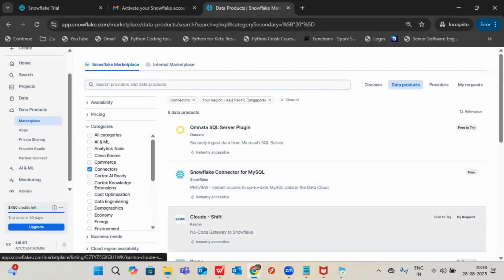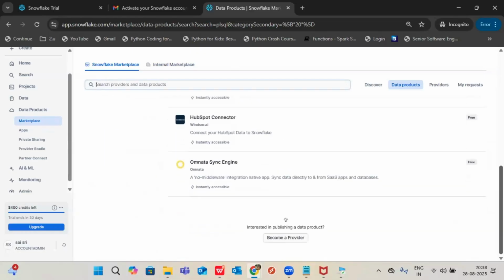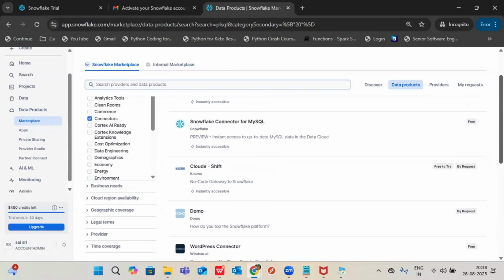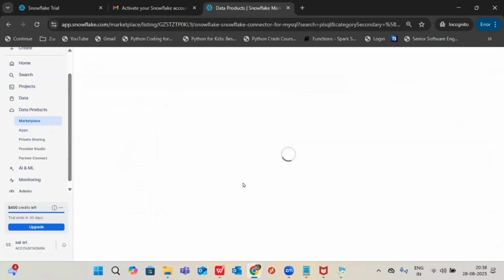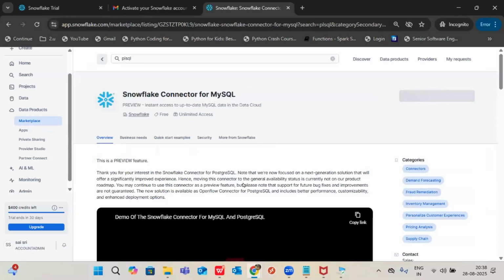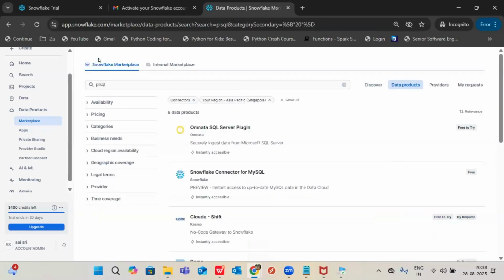No need of Python. Everywhere Python is not important. Python is a good language to learn, and I agree it's always good to learn new things. But I won't agree that there's no Snowflake project without Python. I'm working without Python only, right? From so many projects, I worked with that combination only. Generally, if you want to connect with MySQL Server, I can install it directly, generally on the backend. We can do configuration. Even the Snowflake support team will help you with that. If there are any connection issues, the support team will help you.